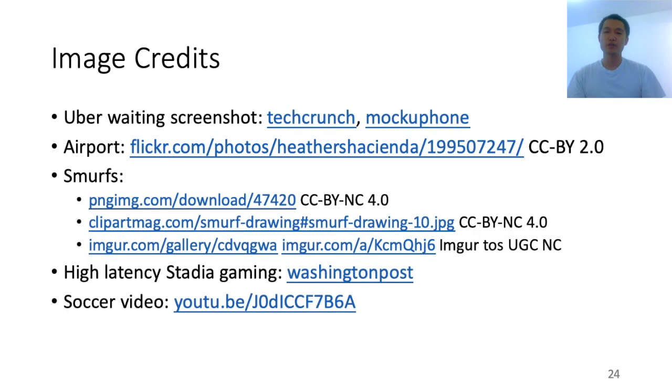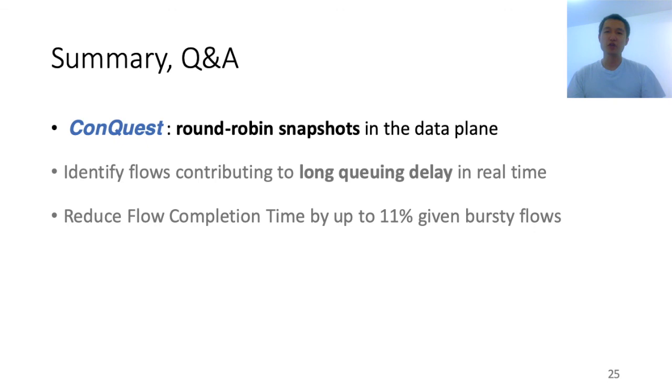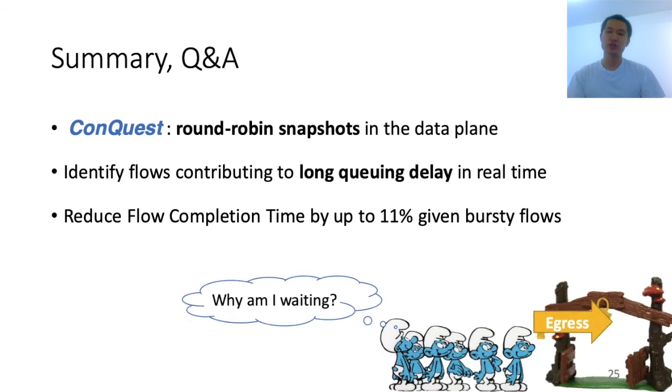In summary, today we present ConQuest, a round-robin snapshot data structure running in the data plane of high-speed programmable switches. ConQuest can identify individual flows contributing to microbursts in real time. By throttling these bursty flows without affecting other flows, we can improve the workload flow completion time by as much as 11%. So, now the Smurfs waiting in long queues can finally answer, why am I waiting?